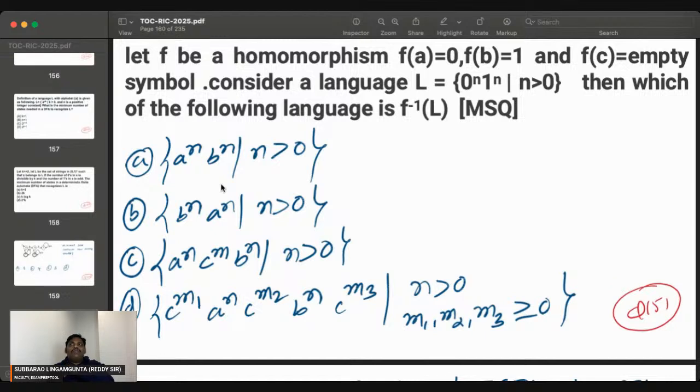Definitely, it cannot be B power n, A power n. It is A power n, B power n. Now, some people are asking, what about option C, sir? Very interesting. See this one.